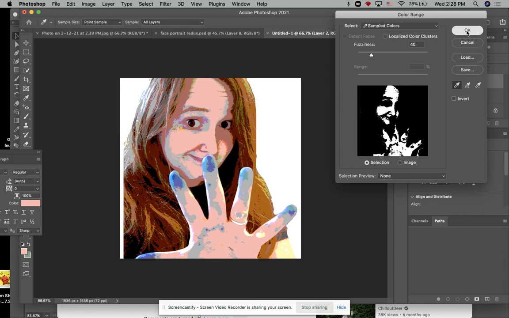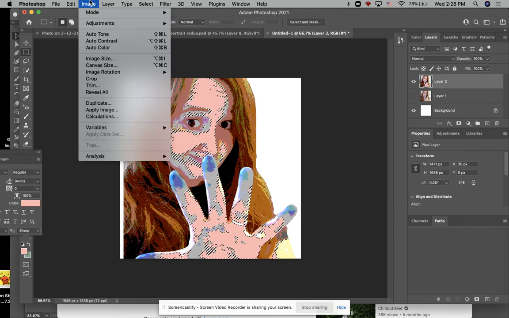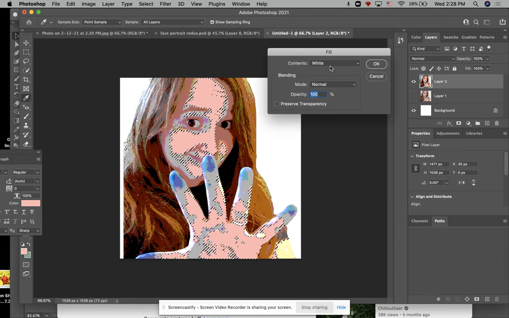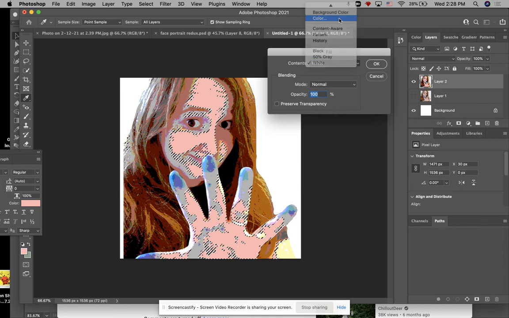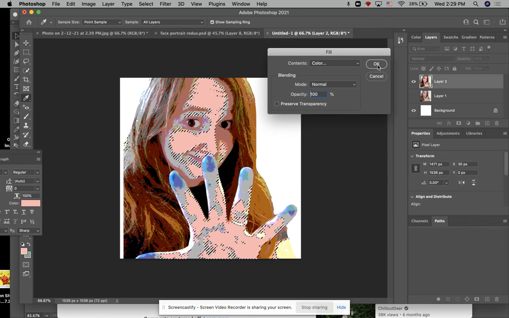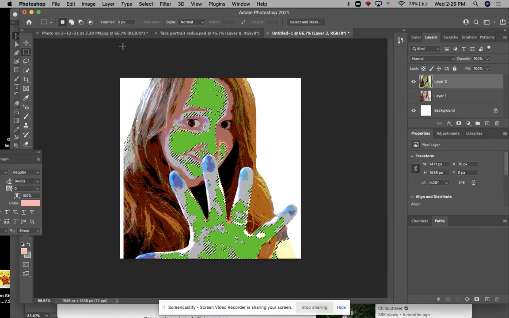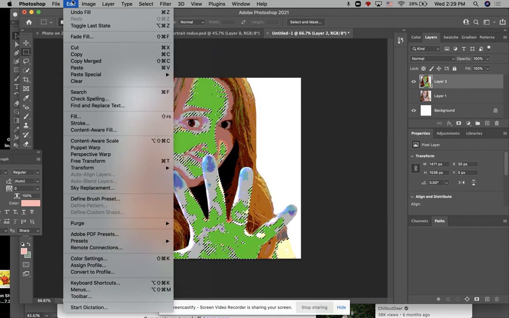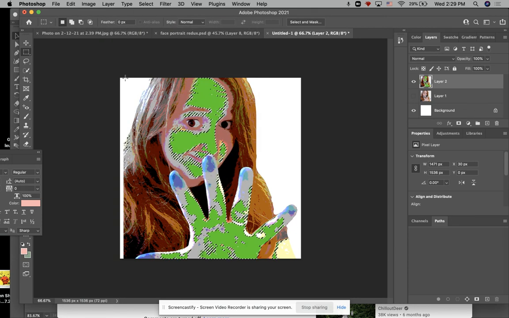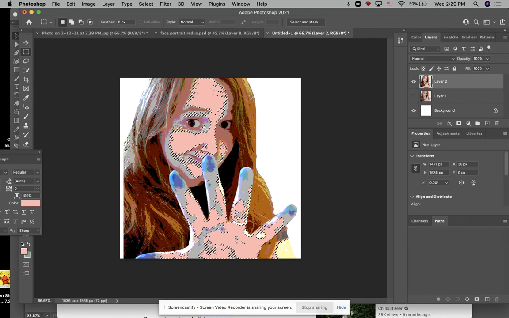I'm going to select these colors, and then I'm going to go up to Edit and Fill. I'm going to pick a different color for my fill. Maybe I want to go with, I don't know, green. Maybe I'm feeling witchy. And it makes sense, my friends, to fill or change things that match the value of your skin. So this would be considered a very bright or highlight color.